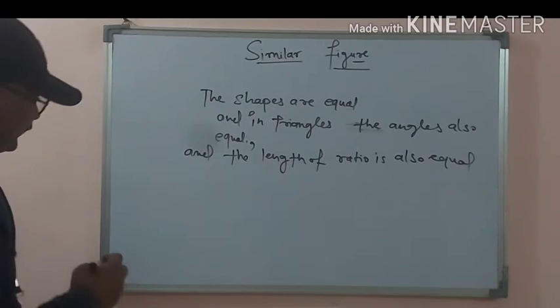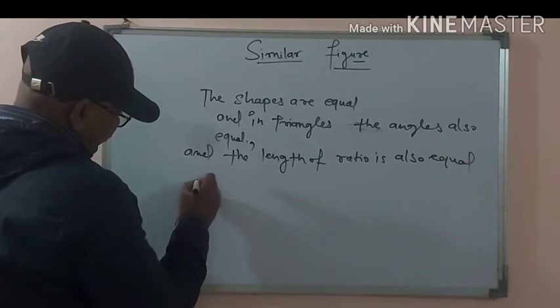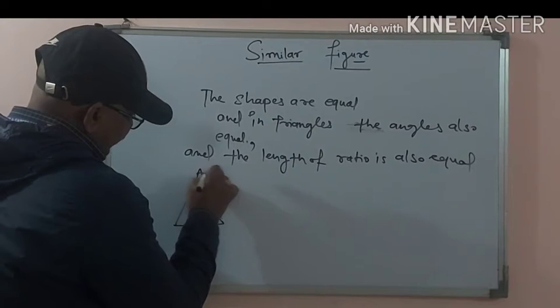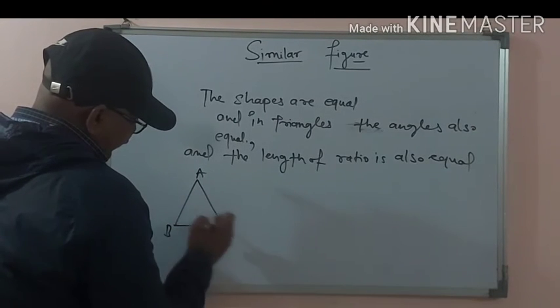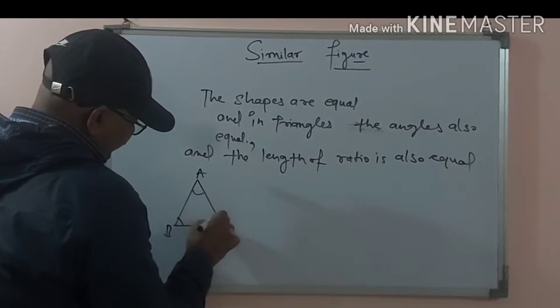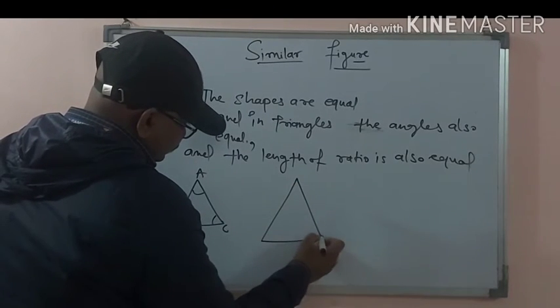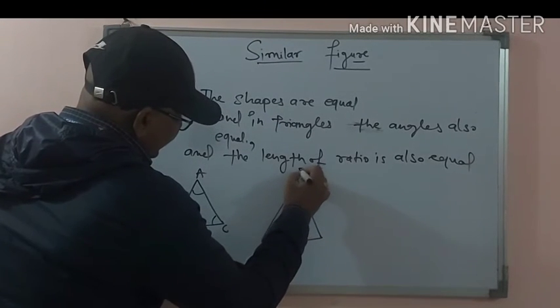Just like here, two triangles, one named ABC and another figure EFG.